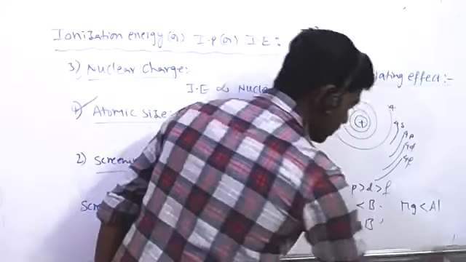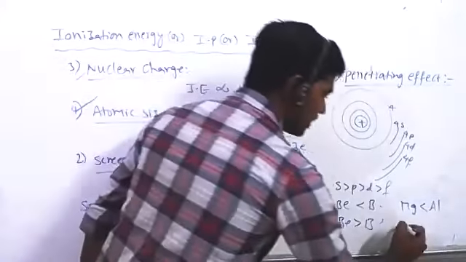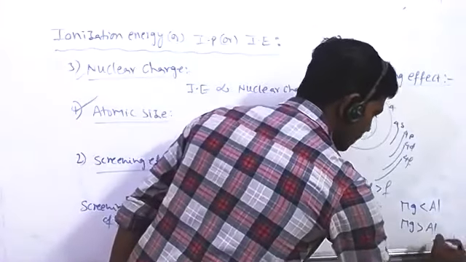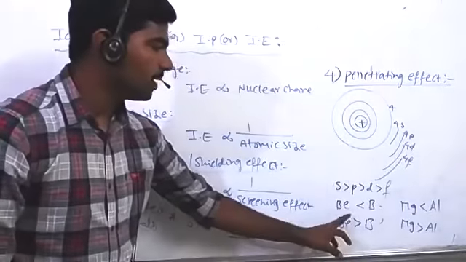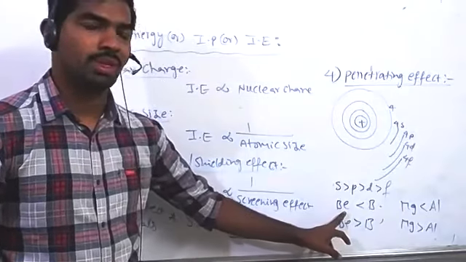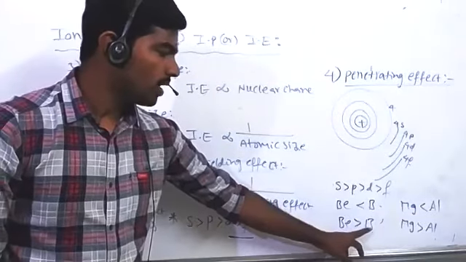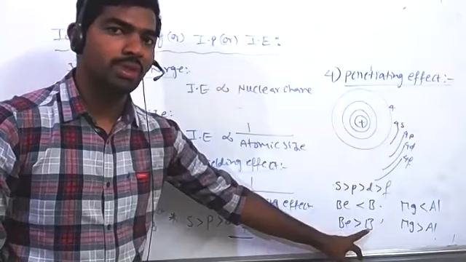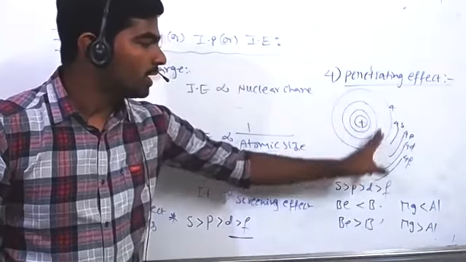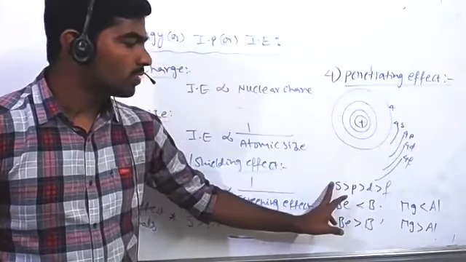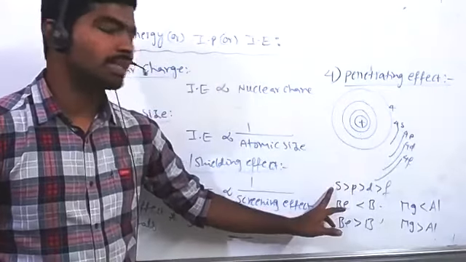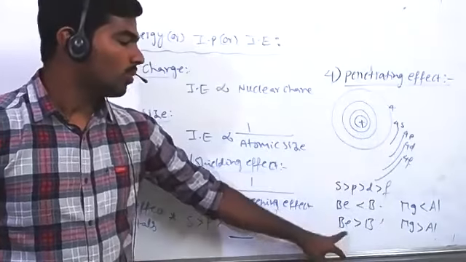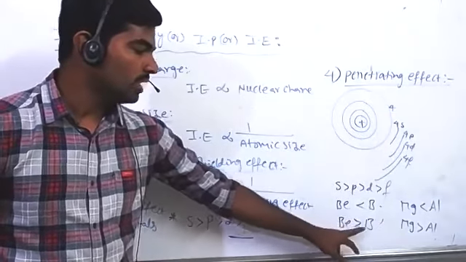In case of beryllium, we need to remove an electron from the 2s orbital. In boron, we are going to remove the electron from the 2p orbital. According to the concept of penetrating effect, 2s orbital is closer to the nucleus than 2p. So we can remove a 2p electron more easily than a 2s electron. That's why beryllium has higher ionization enthalpy than boron.